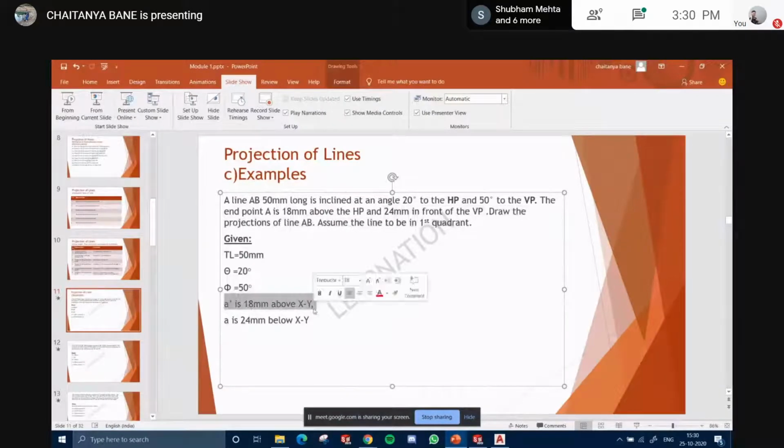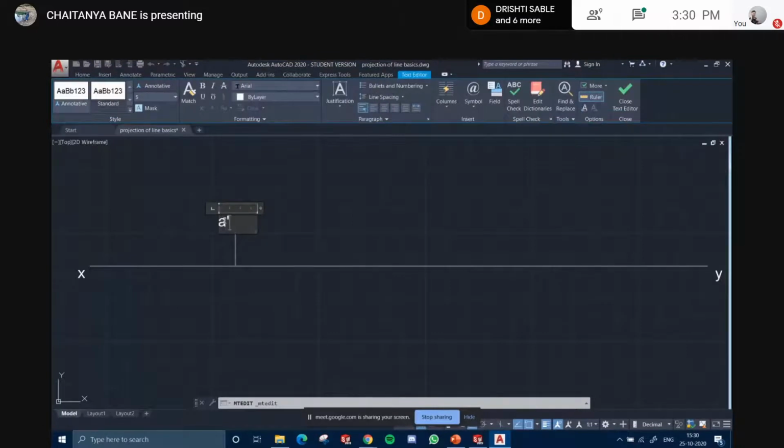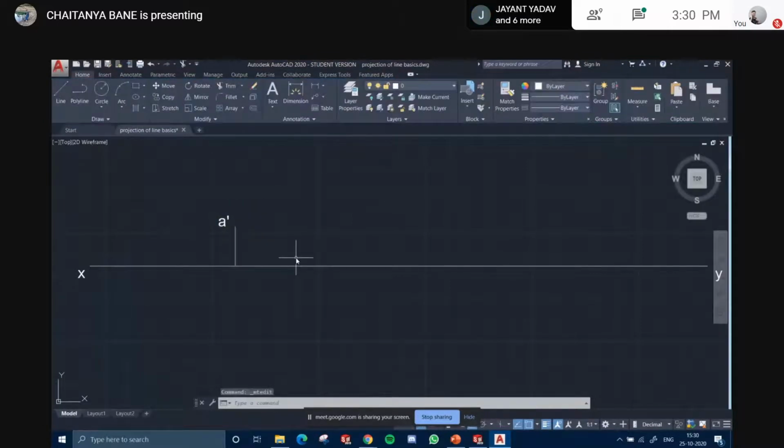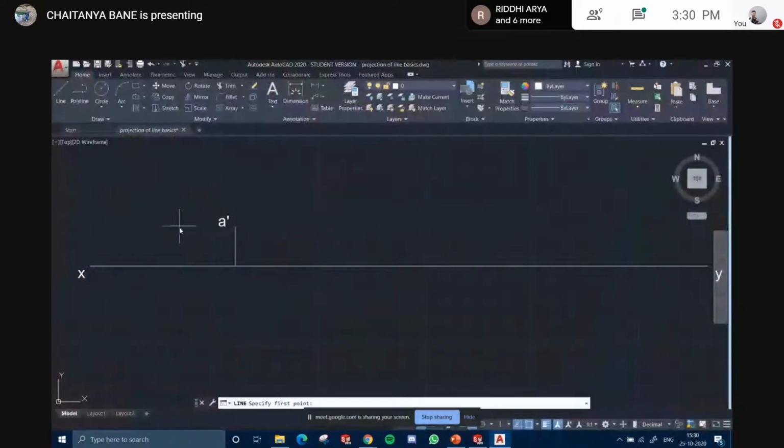A dash is 18 mm above XY, correct? That is what we deduced. So 18 mm above. I typed in 18. This 18 has come. We'll name that A dash. A is 24 mm below. So next, at the same point, 24 mm below. Correct? Yes.